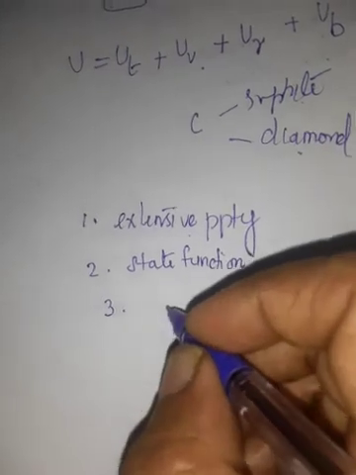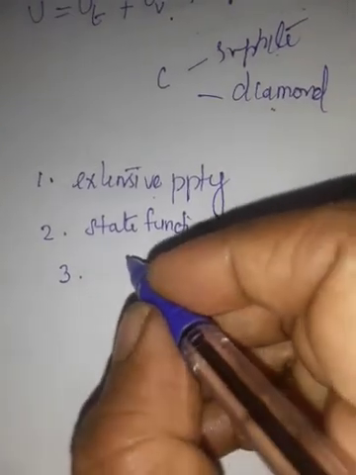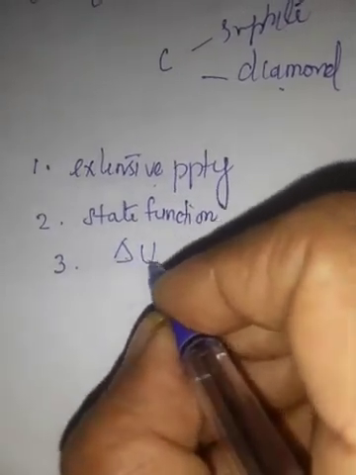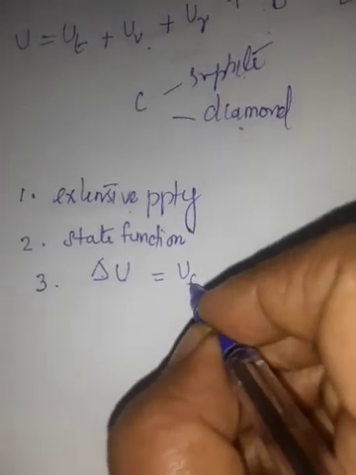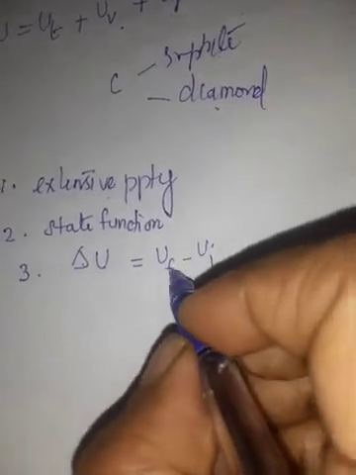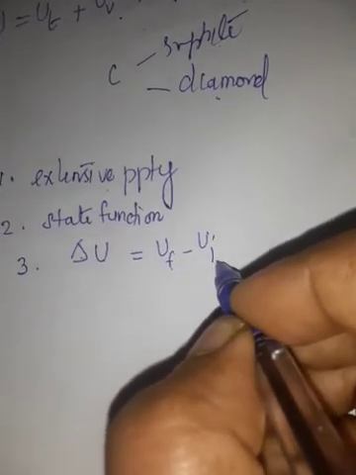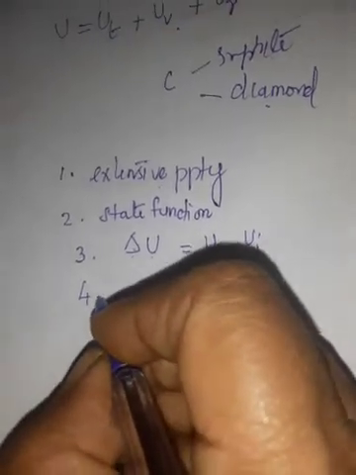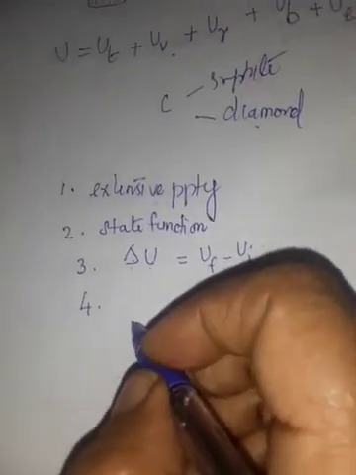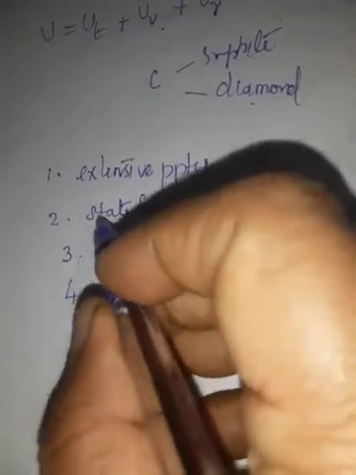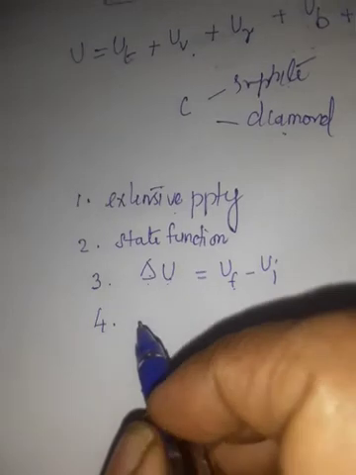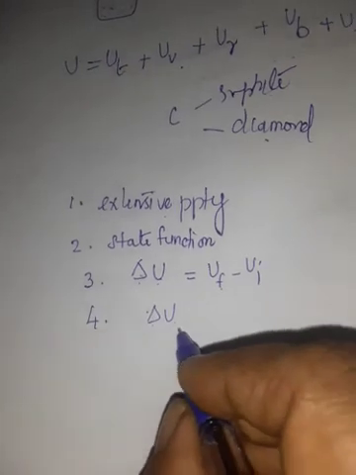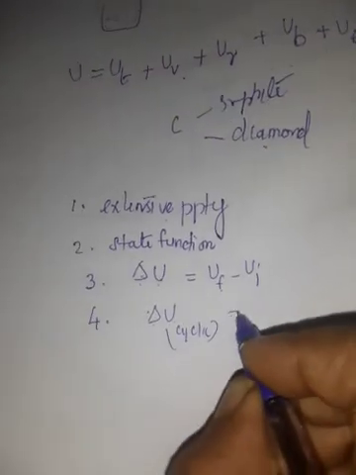Number 3. The change in internal energy of a system is expressed as change, del U. Change in internal energy is expressed as UF minus UI. UF means final, UI means initial. Fourth point, in a cyclic process, cyclic means from the initial it reaches the final, and once more the final reaches the initial. In that case, del U, the change in internal energy for a cyclic process, is equal to 0.